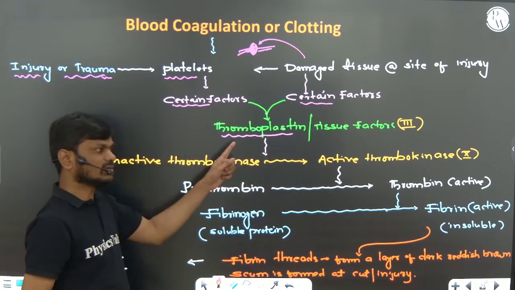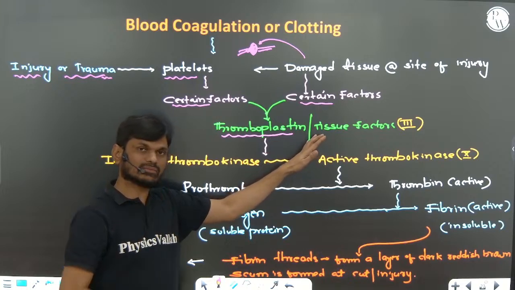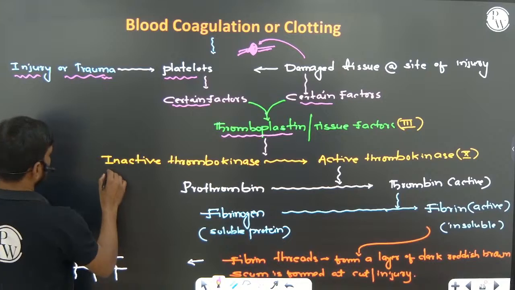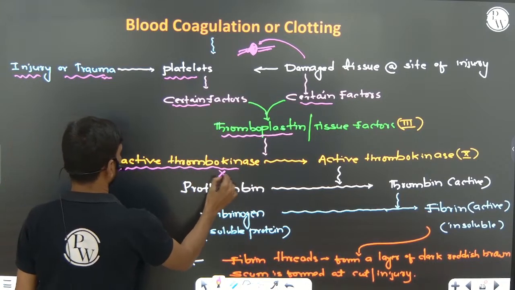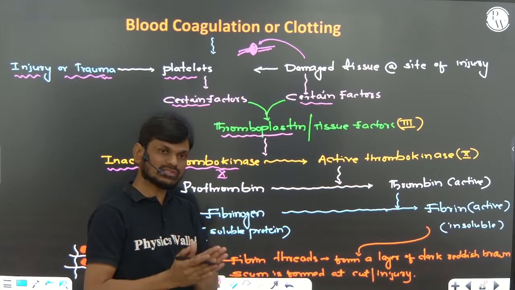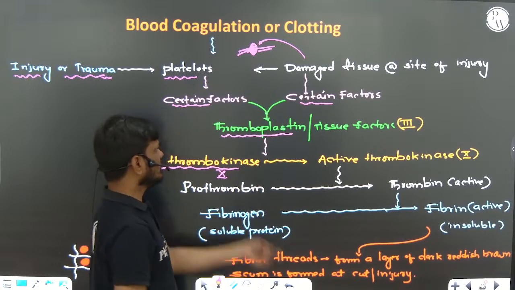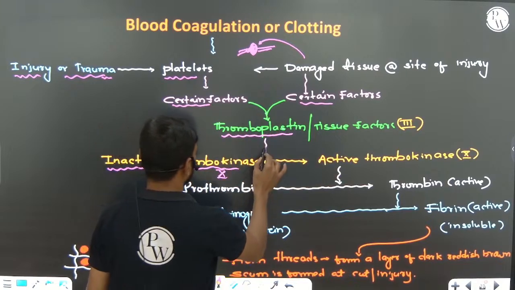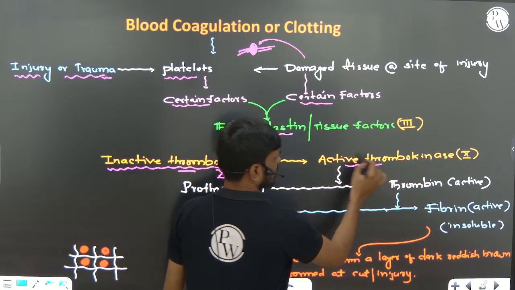That factor is called thromboplastin or tissue factor. This is the third factor, right? This thromboplastin activates inactive thrombokinase, that is the 10th factor. Inactive thrombokinase is an enzyme present in the blood in an inactive condition. When thromboplastin is formed, it converts inactive thrombokinase into active thrombokinase.